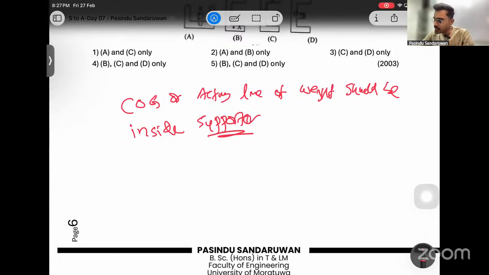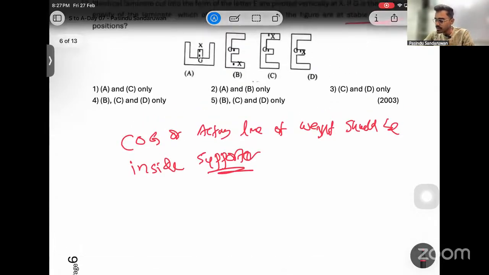And stable means it won't change the position over time. Stable means that its position is stable over time, right? Stable means position is unchanged over time.